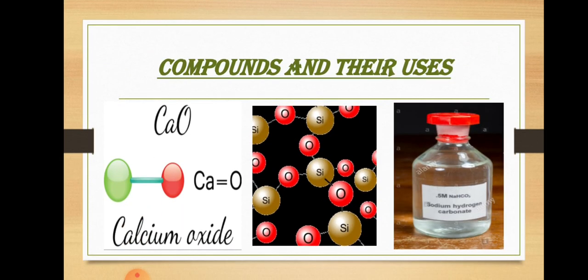Next example, calcium oxide, also called lime. Lime, calcium oxide, CaO, is used to neutralize acid soil. Then the next one, silicon dioxide, SiO2, and the other name is sand. Sand, or silicon dioxide, SiO2, is used in the building industry for making concrete and mortar.